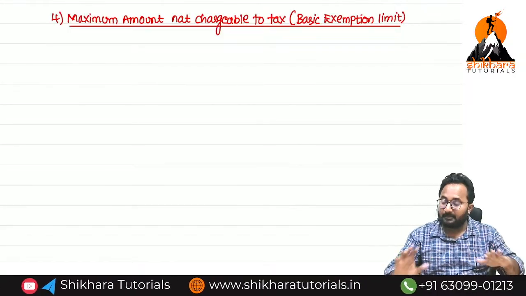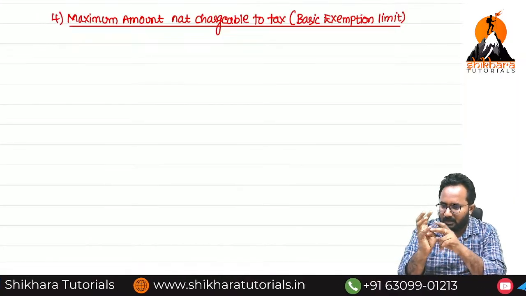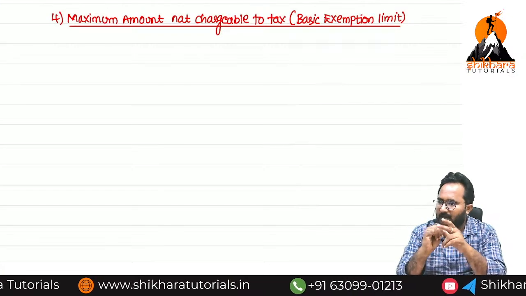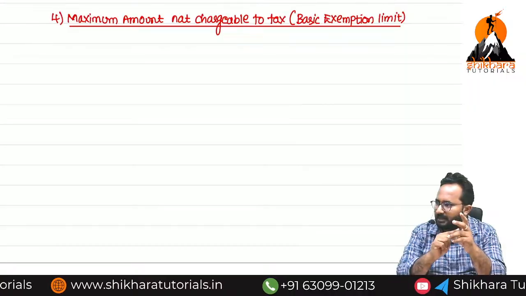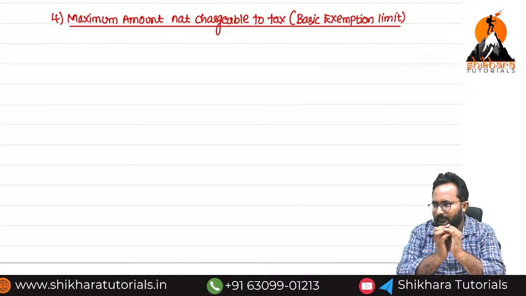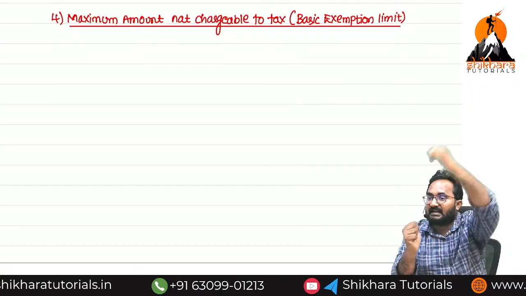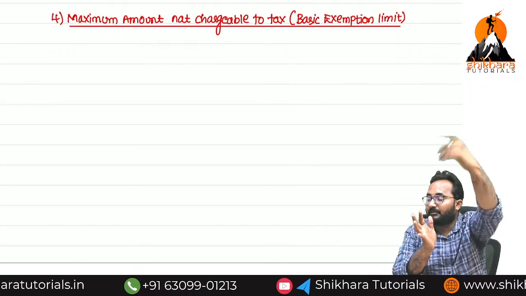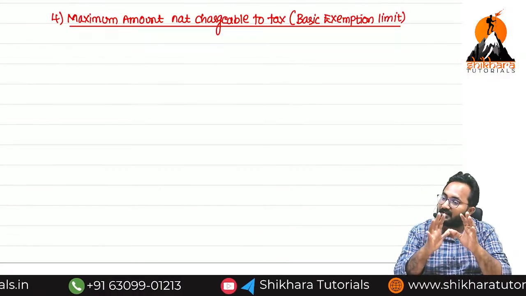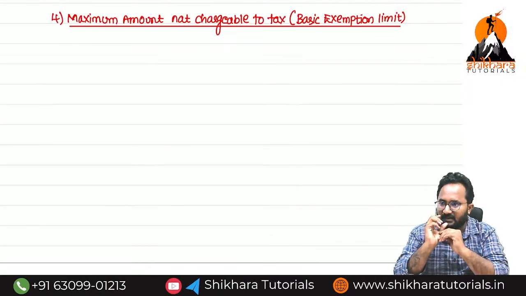So now in the person definition we have an individual. Please repeat along with me: individual, HUF, partnership firm, LLP, company, AOP, BOI, cooperative society, local authority, AJP. Now these are all our persons. They will become an SSC if their total income of the previous year exceeds the basic exemption limit. Now for each and every person we will discuss the basic exemption limit. Shall we start?